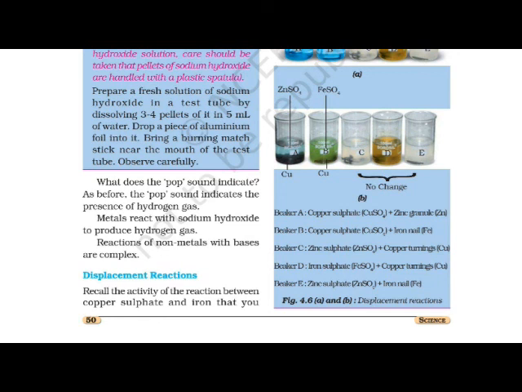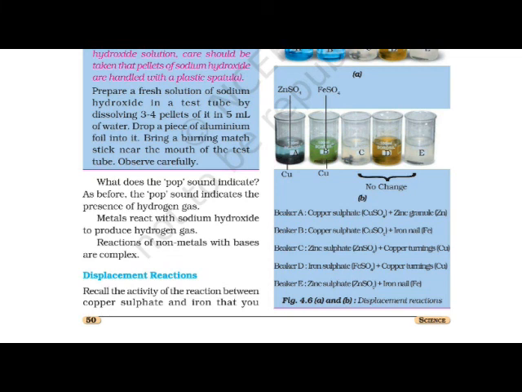Okay, so it's a complex one. So today we have seen some of the chemical reactions such as reactions of metals and non-metals with the water. We have also seen reactions of metals and non-metals with the acid. We have seen the reactions of metals and non-metals with the bases.